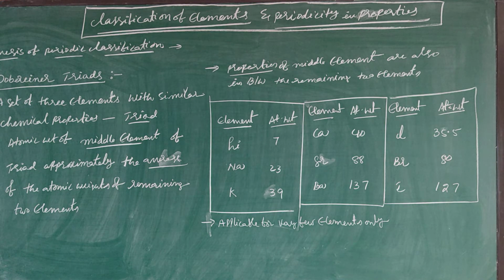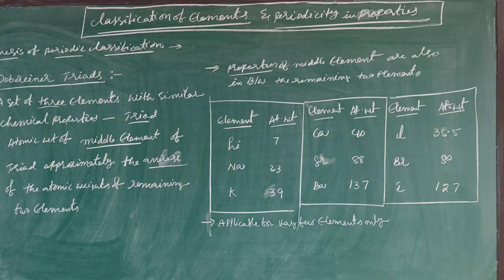Because of the enormous number of elements and their properties, for each classification they consider a certain point, whether it is atomic weight, atomic number, or electronic configuration, as a fundamental basic property to follow the classification. Among them, one of the earliest is Dobereiner triads. A set of three elements with similar chemical properties is generally called a triad according to Dobereiner.